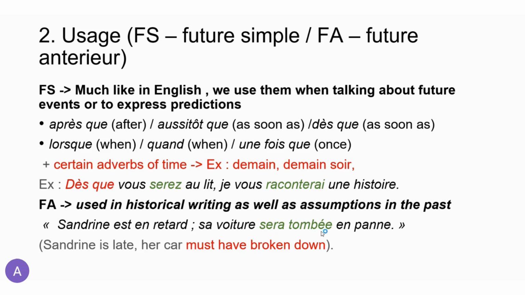So, sera tombé en panne, it means must have broken down. Okay, so we see here the verb être conjugated in the future tense and the past participle agreed, of course, to the subject as we've discussed previously. Her car must have broken down. So it's basically the cause of what is happening right now, that the car must have broken down.